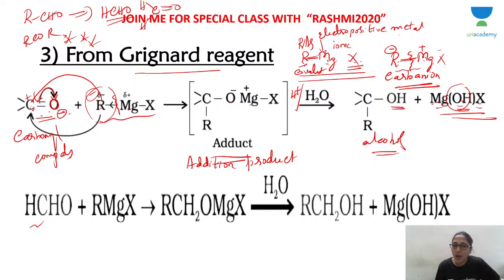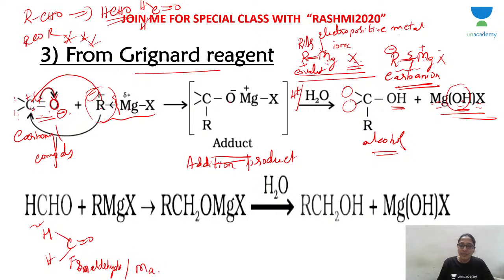What kind of alcohol depends upon what the groups are in the carbonyl compound. If both are H, H, C double bond O, H, that is an aldehyde, the first member of the homologous series of aldehydes. That is formaldehyde, or methanal in IUPAC name: methane, remove the E, write A-L, methanal. Both are H, and you're adding Grignard reagent to it, so you're adding R MgX.